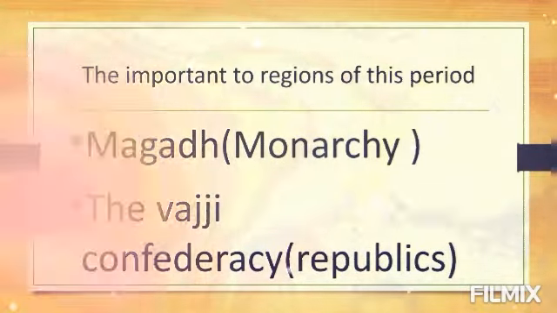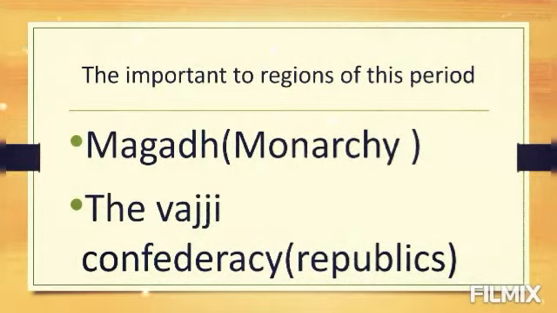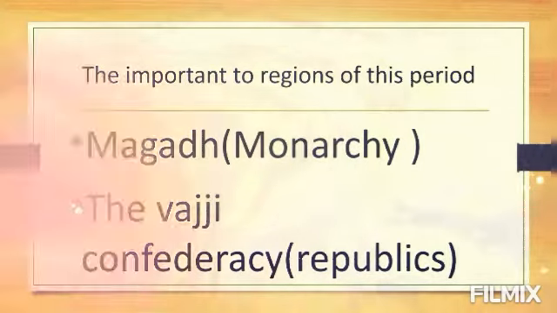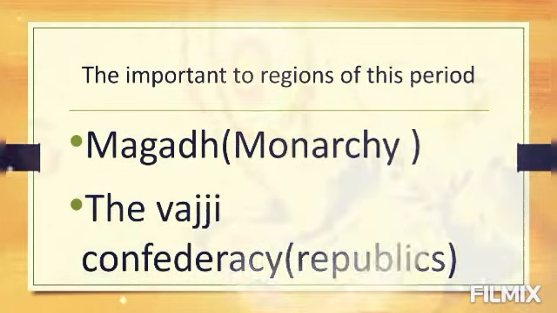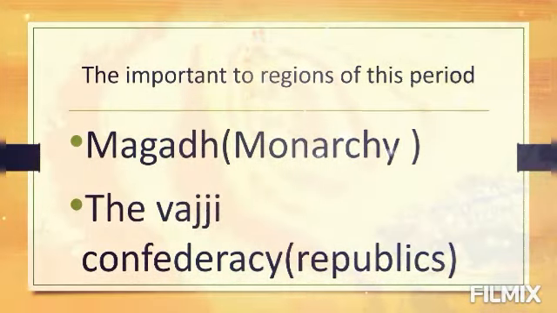The two important regions of this period were Maghada and Vajji. Maghada adopted the monarchy Mahajanpad. Vajji was a republic Mahajanpad.